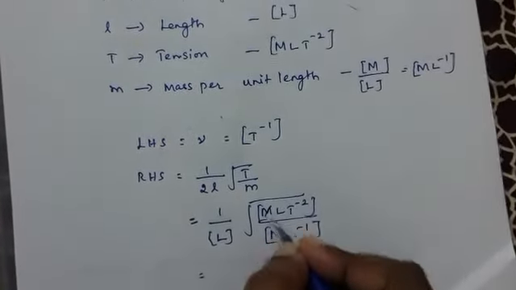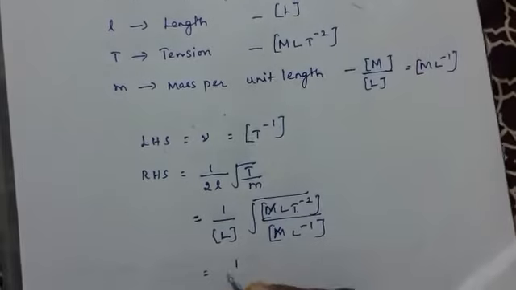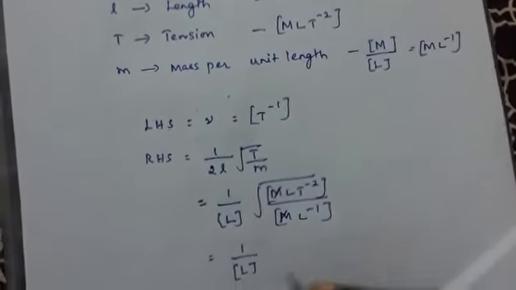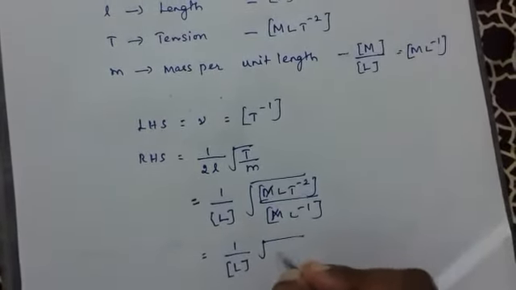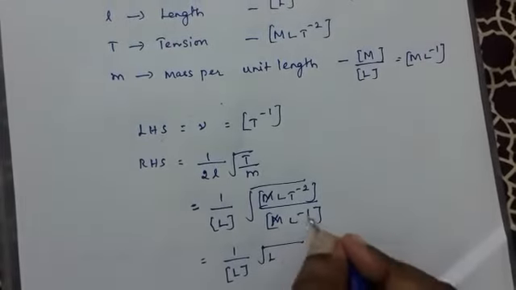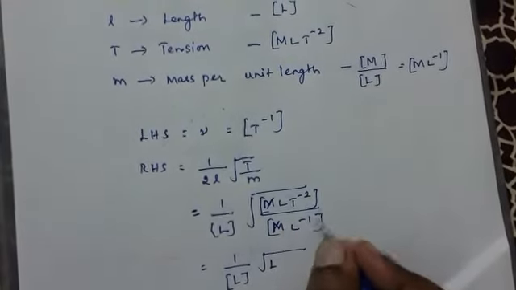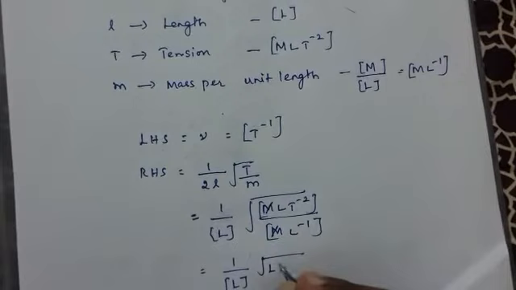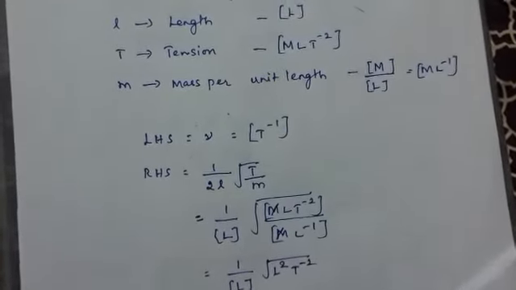Here this and this will get cancelled. So it is 1/L into root of, taking the denominator to the numerator, L²T⁻².